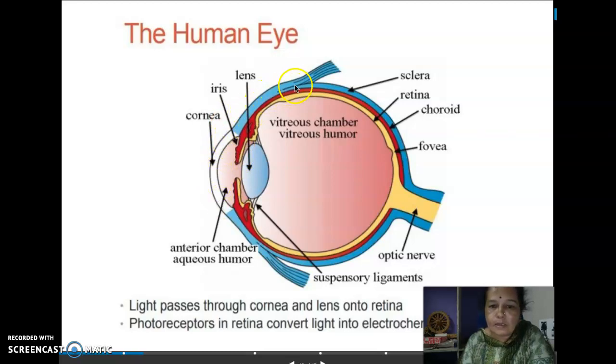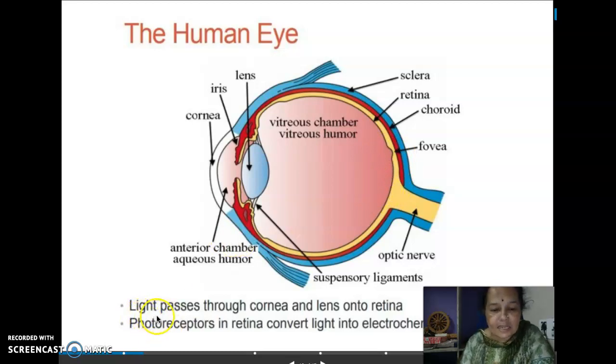The same cornea in the back side, it is referred as sclera, and below layer to this sclera is choroid. The red layer is choroid. Next, the third interior layer is retina, the yellow one. And on yellow layer, we refer it as the screen of the human eye. On that the image is formed.